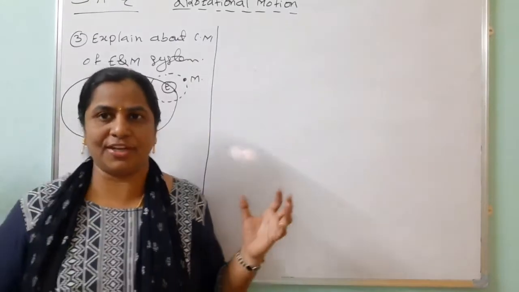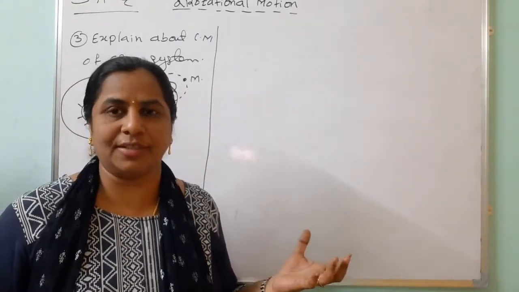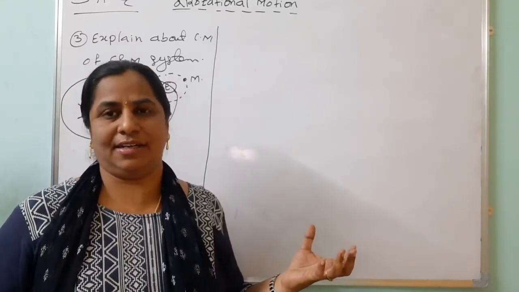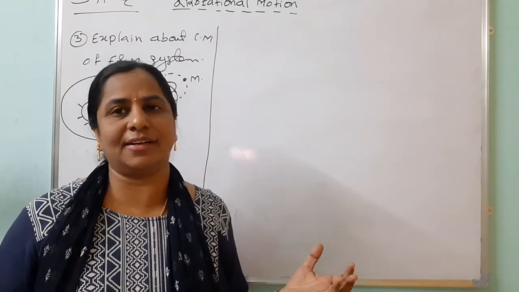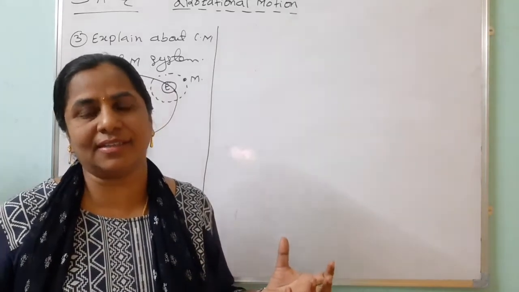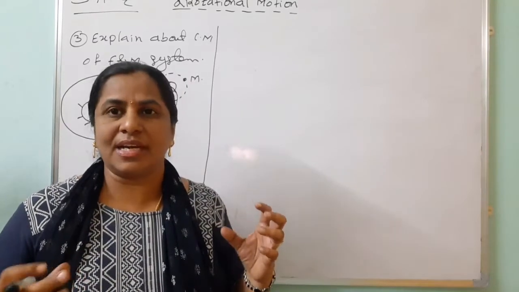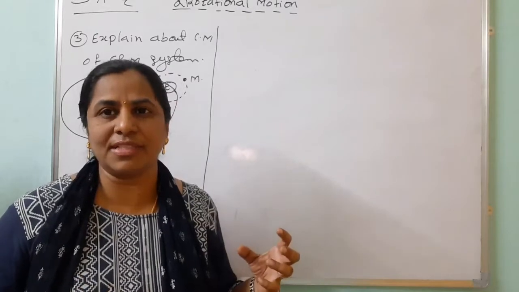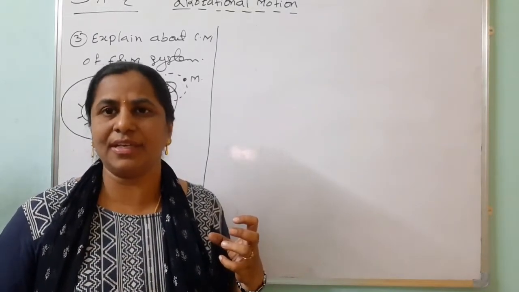The third answer is a very interesting topic. Daily we observe, and we know that the moon is always revolving around the earth. Moon is the natural satellite of the earth. Why is the moon revolving around the earth? Why is the earth not revolving around the moon? See, the mass of the earth is 81 times greater than that of the moon. So where is the center of mass? Nearer to the earth. So the location of the center of mass is nearer to the earth. That's why the moon is always revolving around the earth.